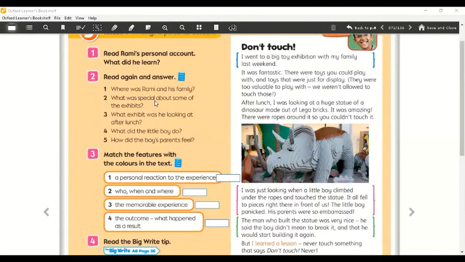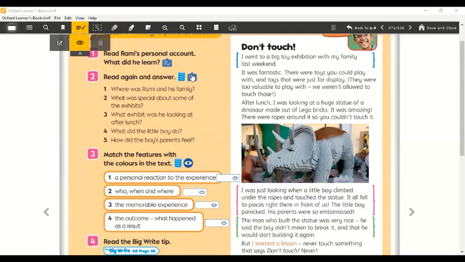Yes, and what was special about some of the exhibits? Okay, number 3, what exhibit was he looking at after lunch? And number 4, what did the little boy do? And number 5, how did the boy's parents feel? Yes, okay. Let's check your